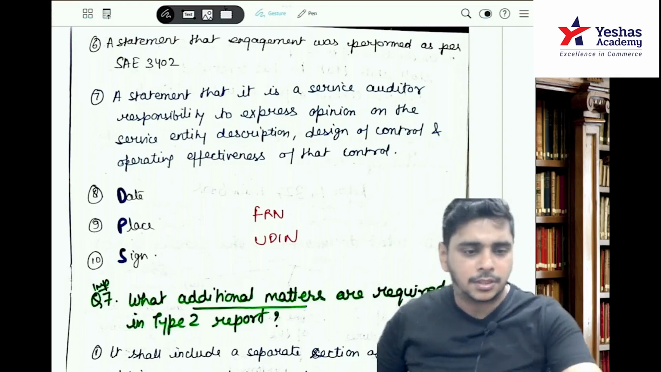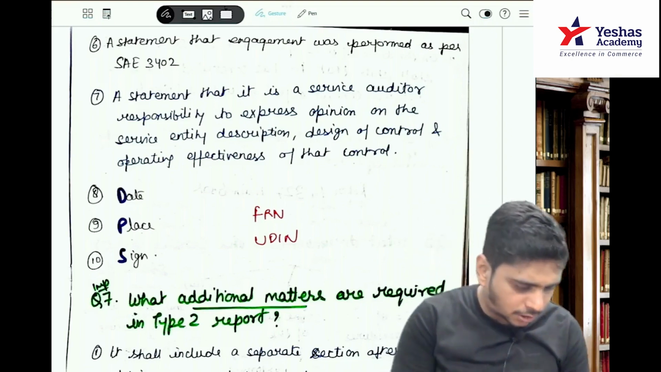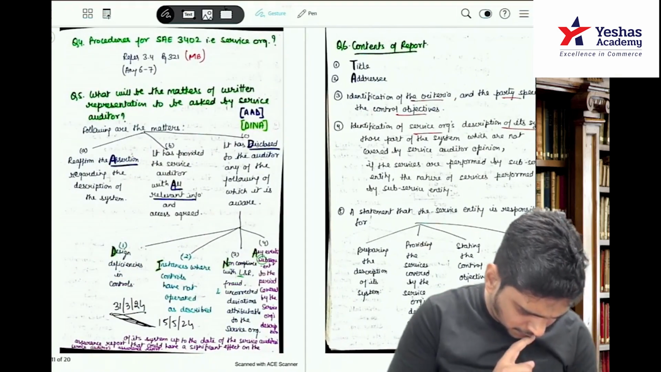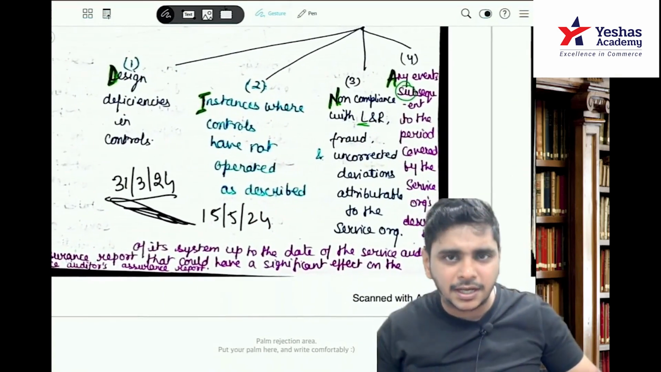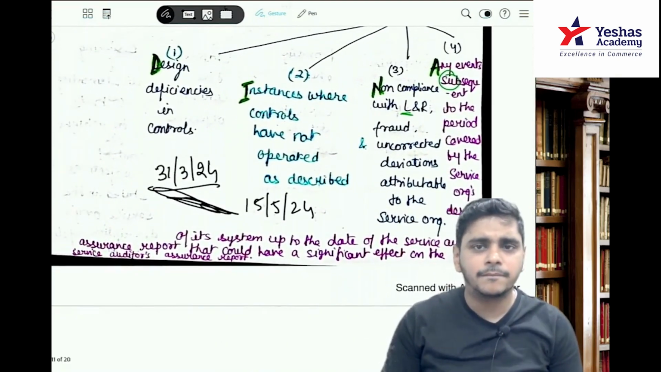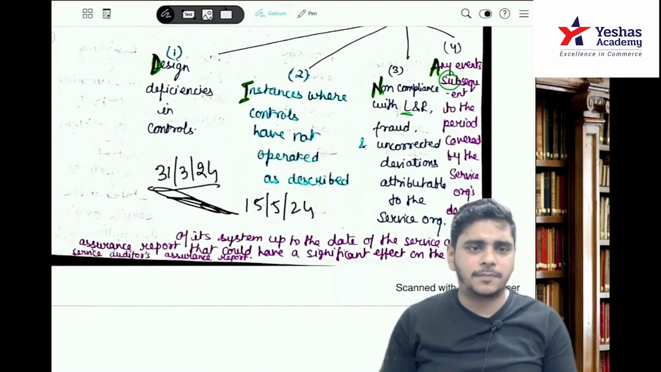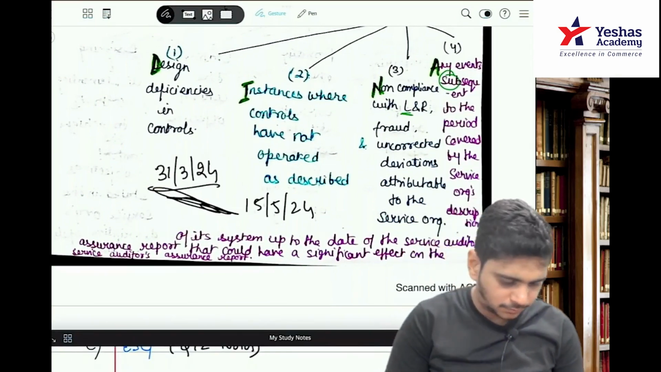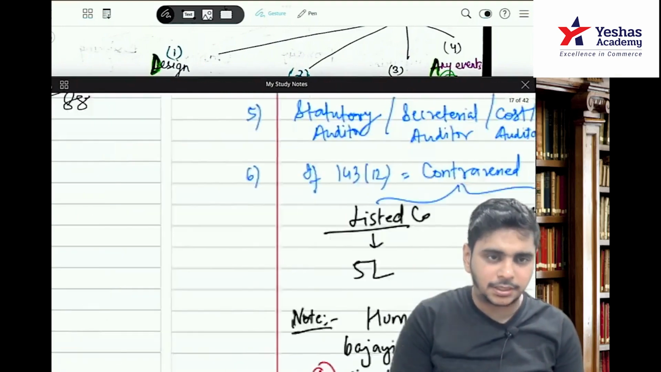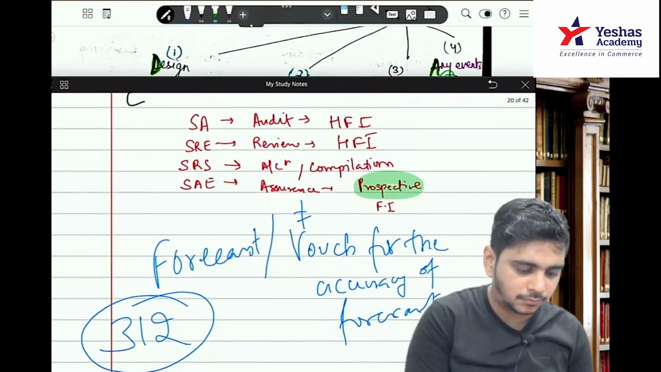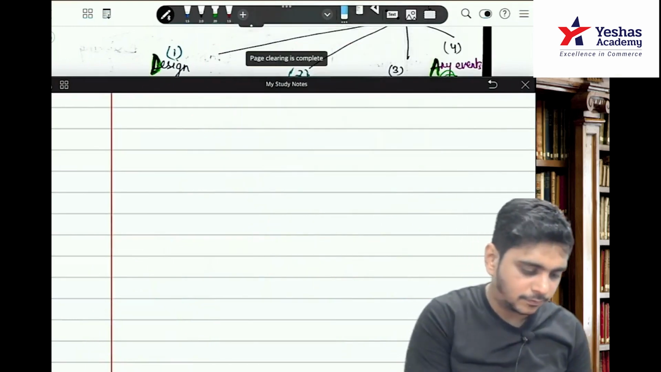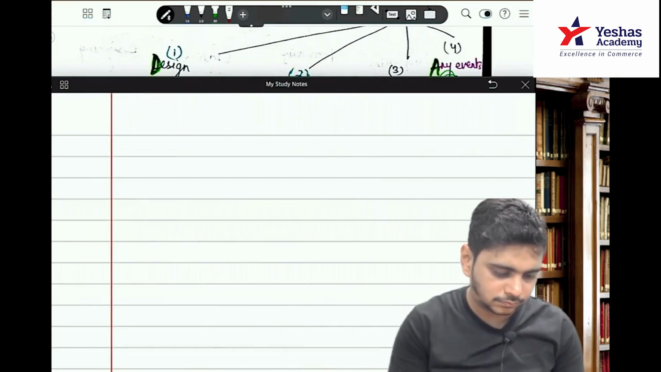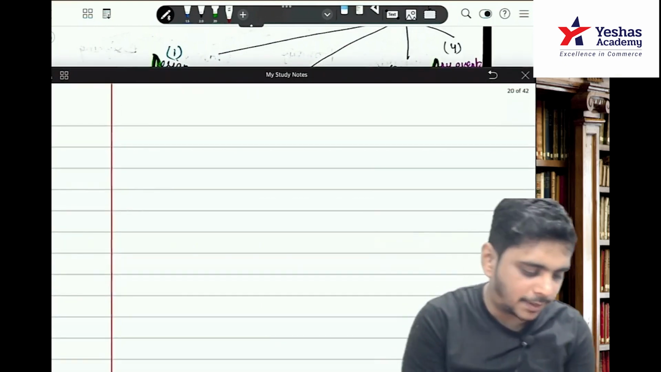Done? Yeah. Subsequent, can you explain subsequent to service organization? This is the point A, Prerna. Any event subsequent to the period covered by the service organization. Prerna, that point only. Okay. Any event subsequent to the period covered by the service organization system.